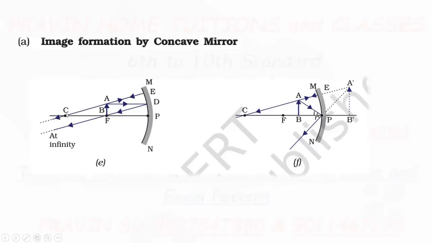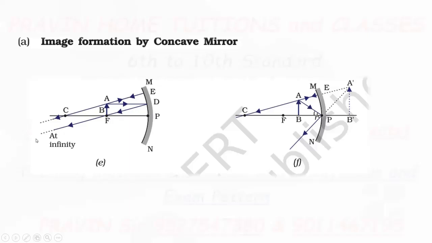See, after reflection, these two rays are parallel. Parallel means they never meet each other. So the image is formed at infinity.